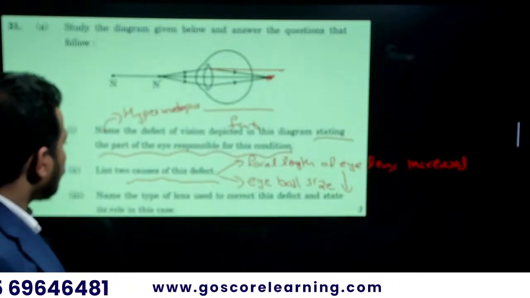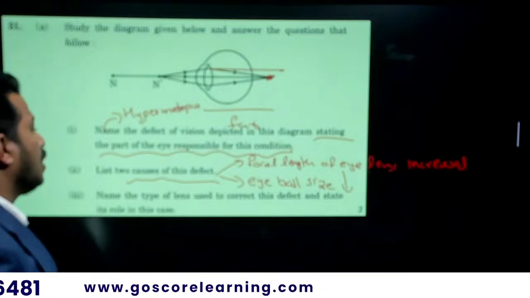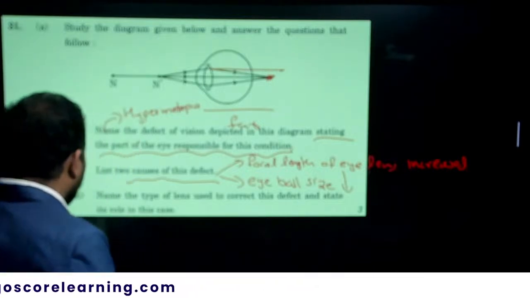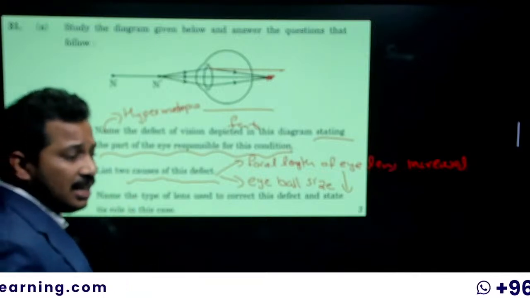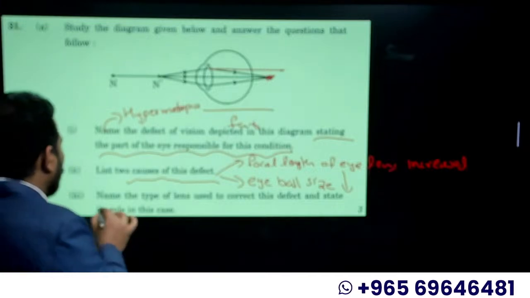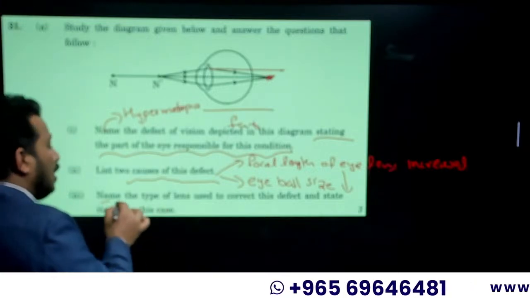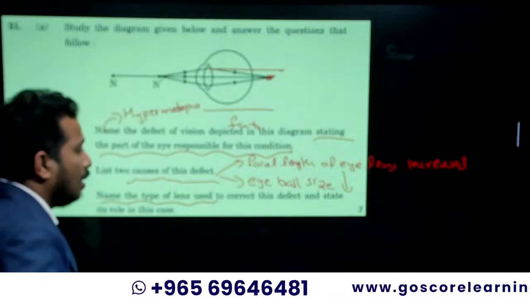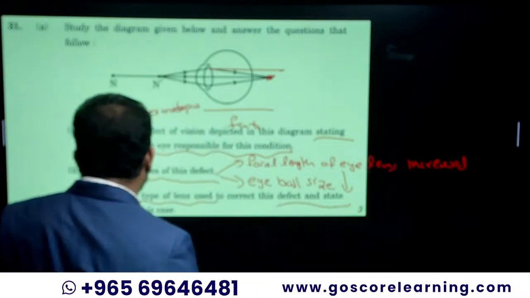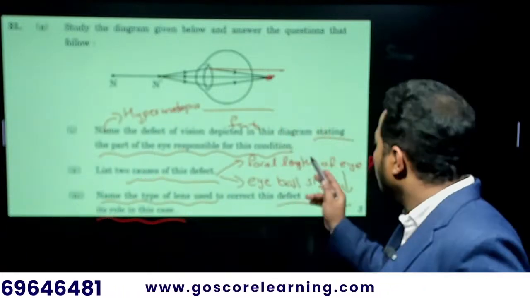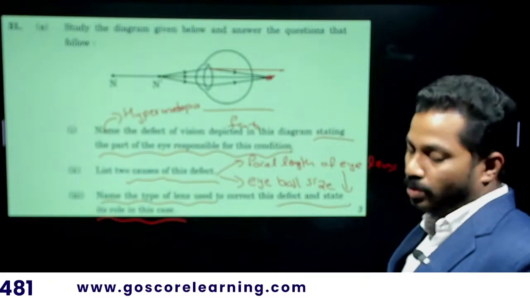Okay, name the type of the lens used to correct this defect and state the role in this case. Remember, I have seen in the model exam, the pre-board that you are conducting, most of the students answer the first question, write the name of the lens as a direct question, but they forgot to answer the second question along with this. Here also there is another question, stating the part of the eye responsible for this.